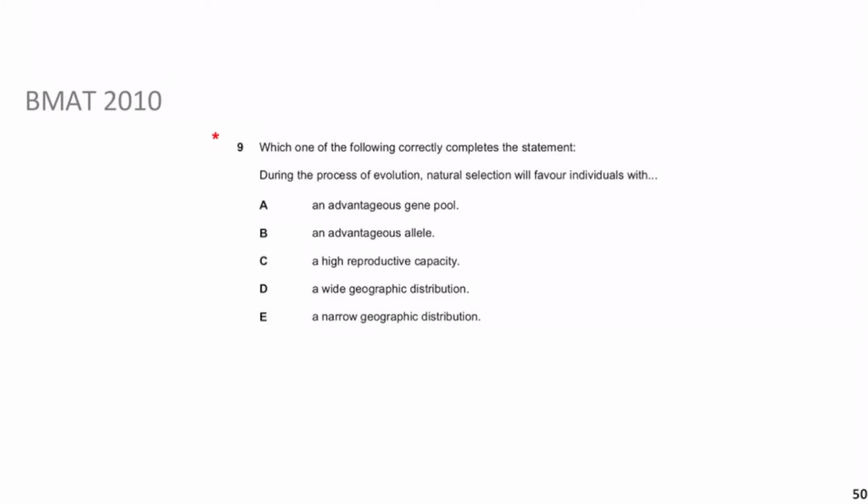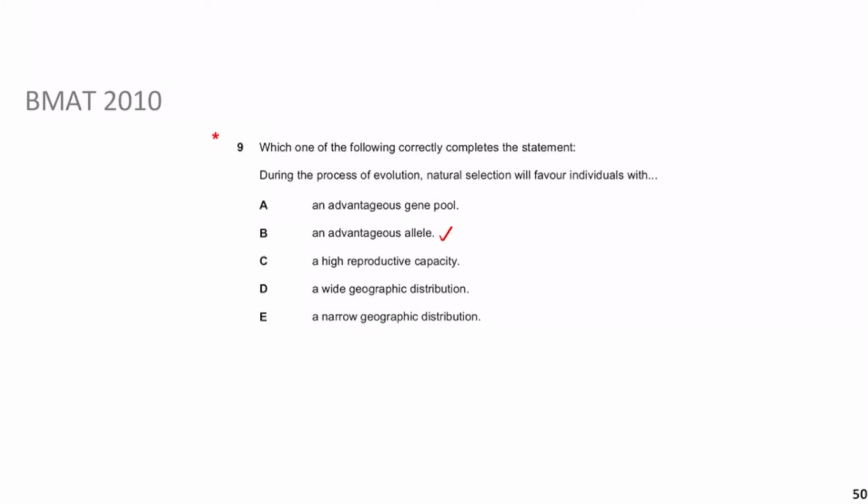So let's go through this. Let's go step by step, guys. Just from what we were saying last time, the thing which should immediately pop into your head is allele. So this one's pretty straightforward, this is going to be the right answer. But let's go through why the other ones are not correct. So, natural selection would favor individuals with an advantageous gene pool, right? Gene pool, you wouldn't use it in this context.